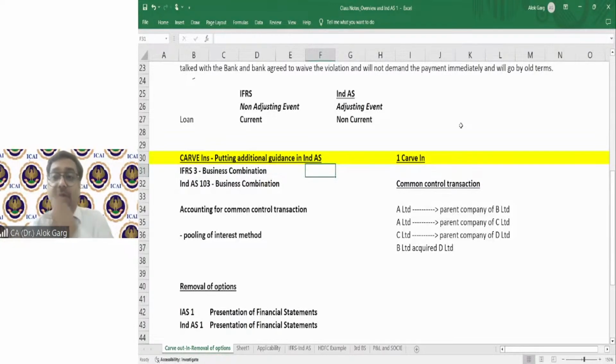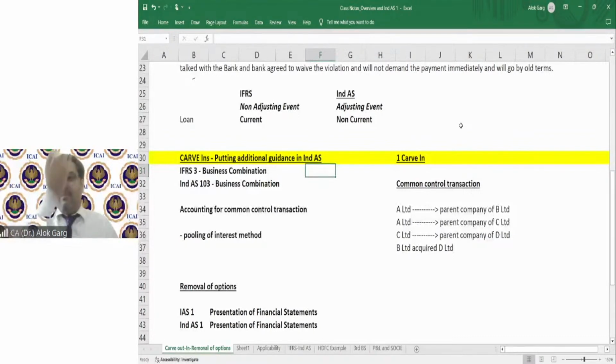The concept of book value was there. But in IFRS, the concept of fair value was there. We said, okay, we will also apply fair value method. But we said that if a group company is acquiring another group company, you understand? If one family member is acquiring another family member, then we will not apply fair value method. We will apply pooling of interest method. We will apply book value method.